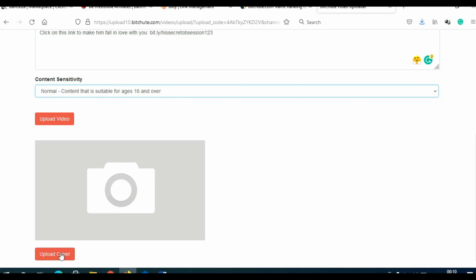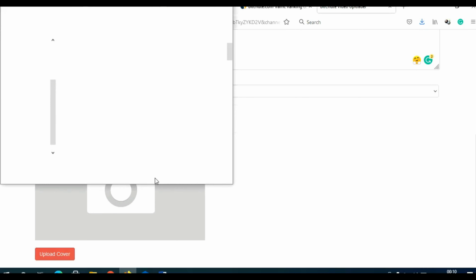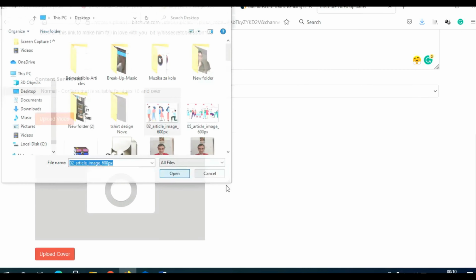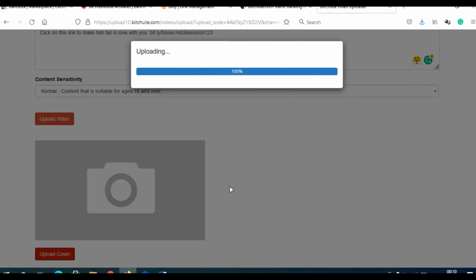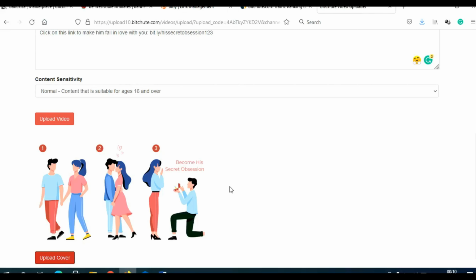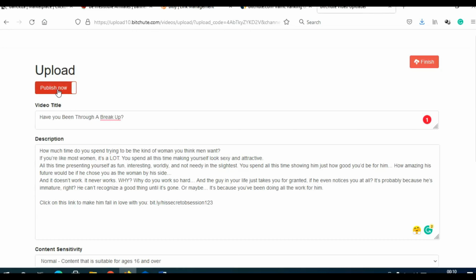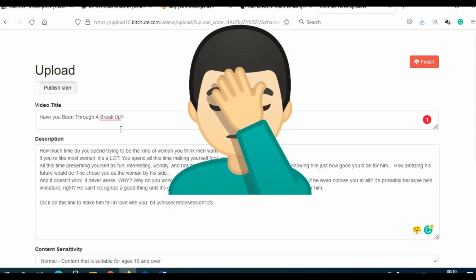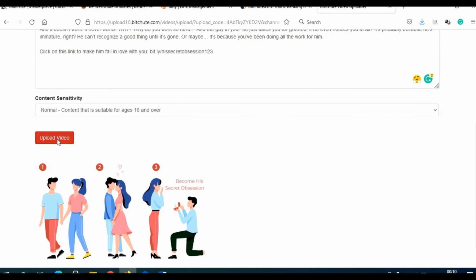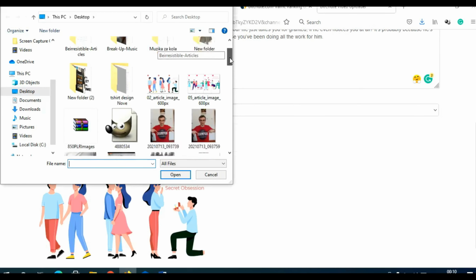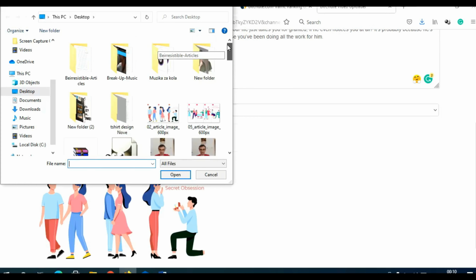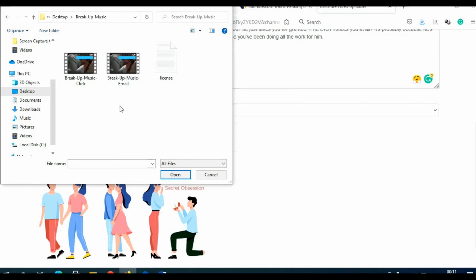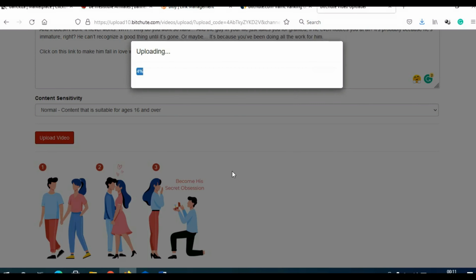Go back here, click upload cover image and find the image that you downloaded. This is the image, click open, give it a few seconds to upload that image on this website, and just go back here, click publish now. And I actually forgot to upload the video, so let me just scroll here, click upload video and find the video that we downloaded. Let me just find the video. It's actually in the folder called call to action. This is the video. Click open. Give it a few seconds to upload this video on the website.